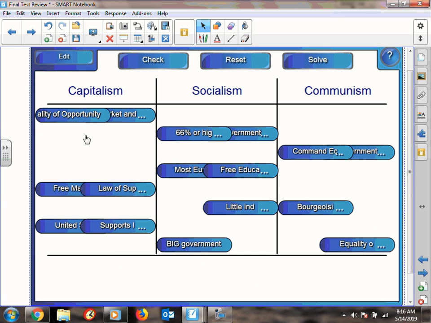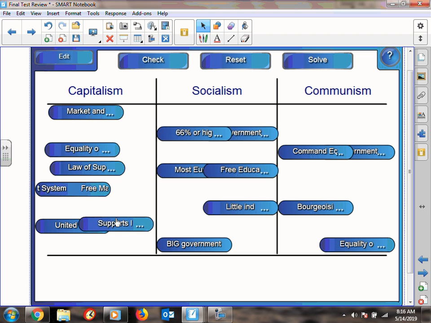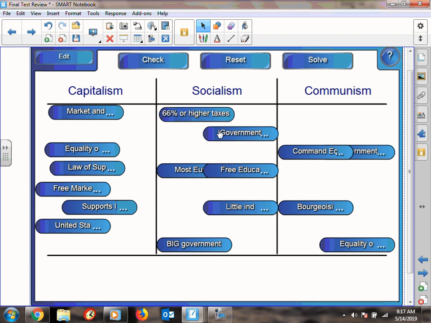Okay. Equality of opportunity. Market and government separated. Law of supply and demand. The free market system supports individual initiative, and the United States is that way. But remember, we are a mixed market system, which means that we have a little bit of capitalism and a little bit of government regulation. And depending on who you talk to, a little government regulation is actually a lot of government regulation.